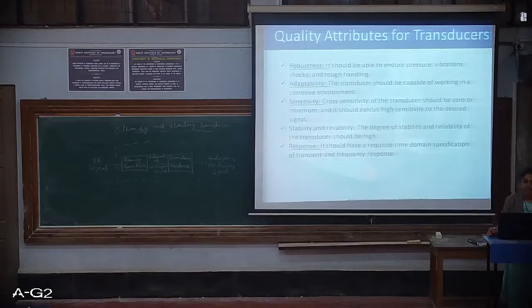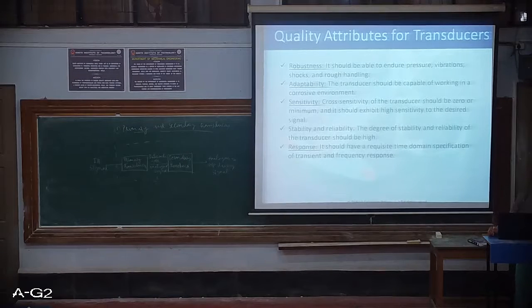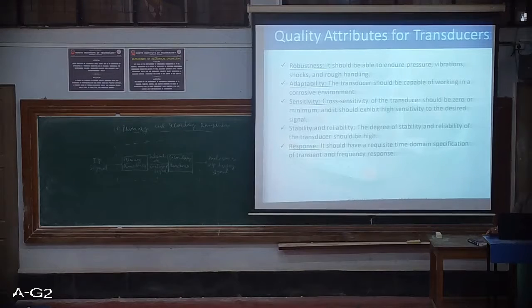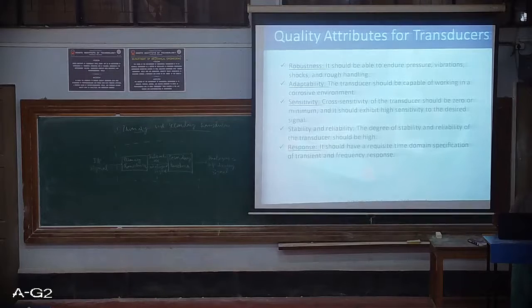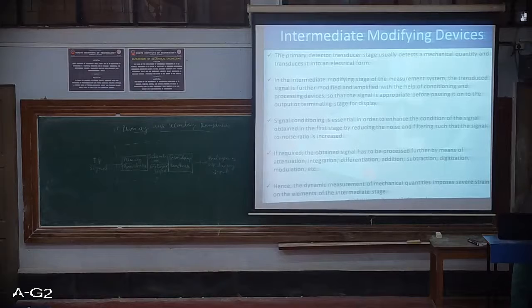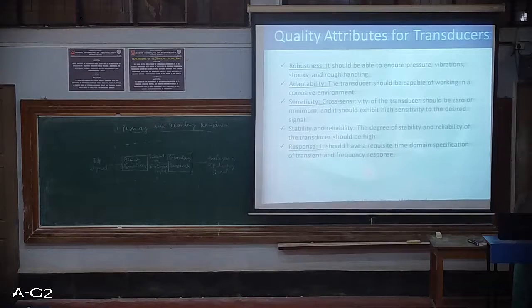And the response time should be less. It shouldn't take more time. So this requisite time domain specification of transient and frequency response is desirable. So this is all about the transducers.